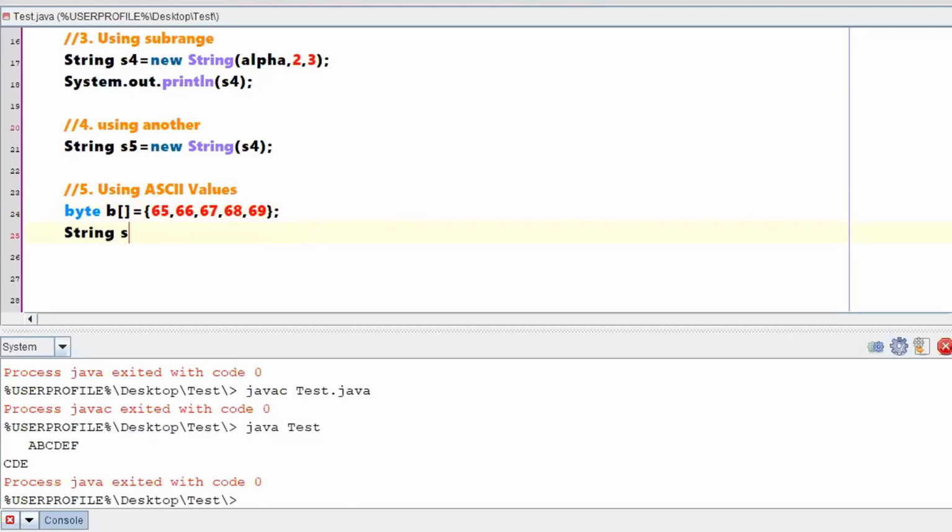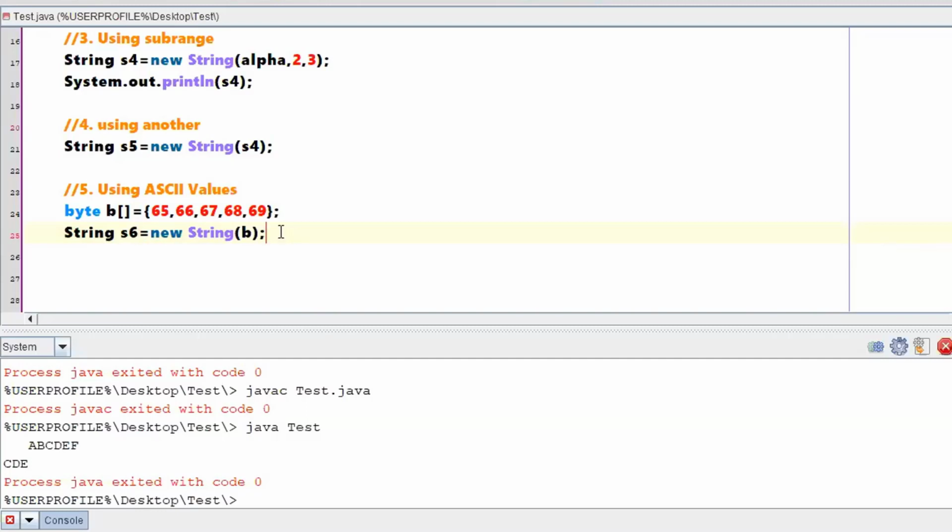String s5 we have done already. s6 is equal to new String of, what is that? Byte array. Curious to see what will be stored in s6? What is the ASCII equivalent of 65? That will be stored. What is the ASCII equivalent of 66? That will be stored. That means the combination of all these ASCII values makes one string, and that particular string will be stored in s6.